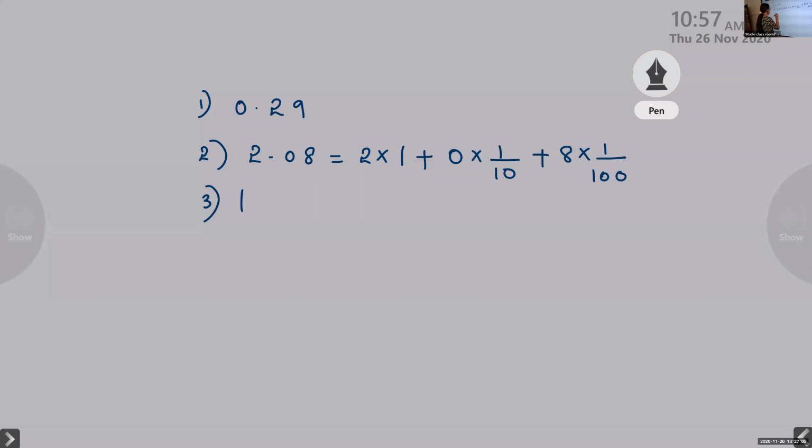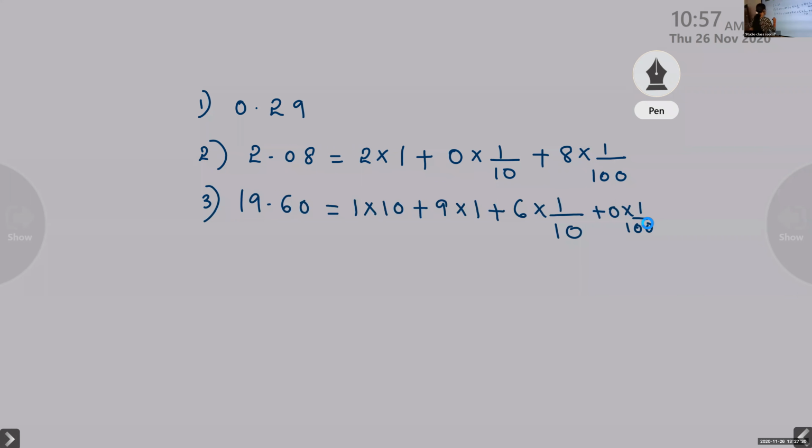19.60. That is 1 into 10 plus 9 into 1 plus 6 into 1 by 10 plus 0 into 1 by 100. Now you understood. 0 into 1 by 100, there is no value for it. So if you write 0 also, nothing will come.